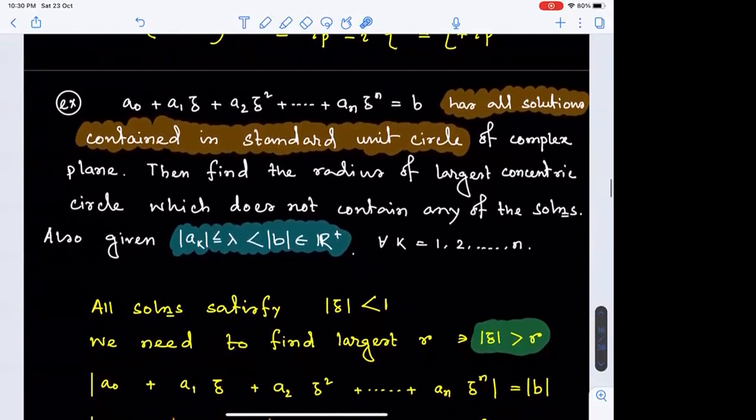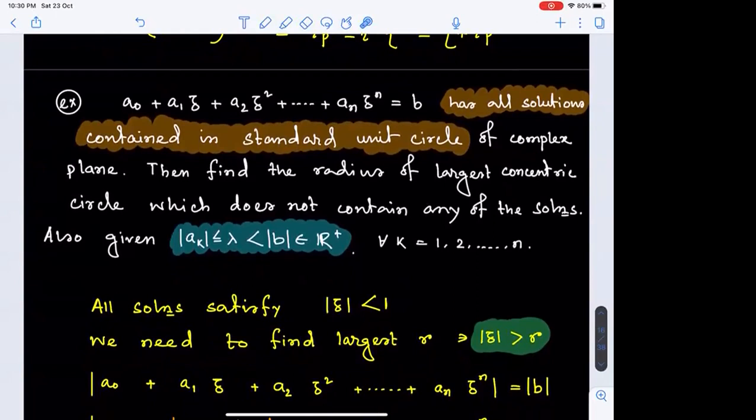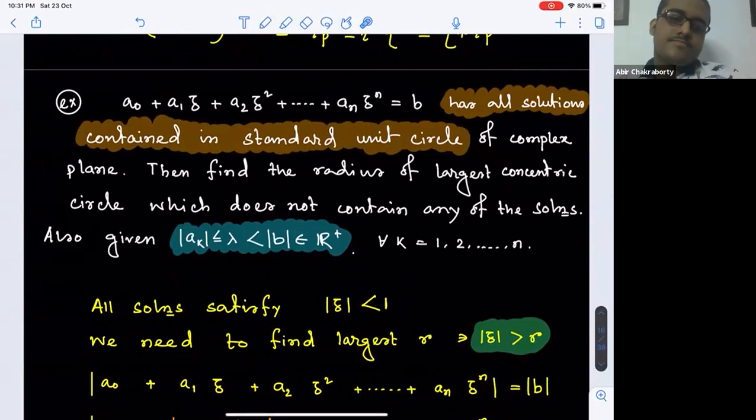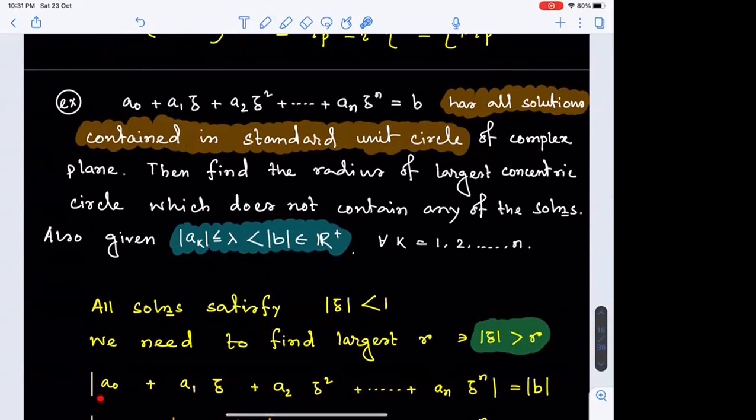Proceeding forward, what we have done, firstly, we have considered the polynomial equation and applied modulus on both sides, so the equality stays unaltered due to that. Up to the last line, was the motive clear? Yes, sir. And now to justify our motive, we have applied modulus on both sides because this is what we are targeting. So we need mod.